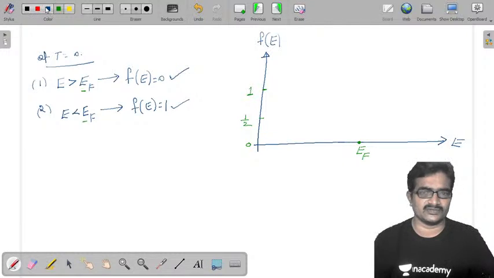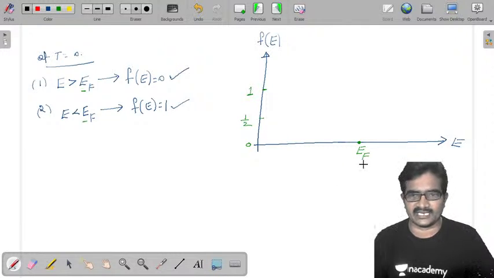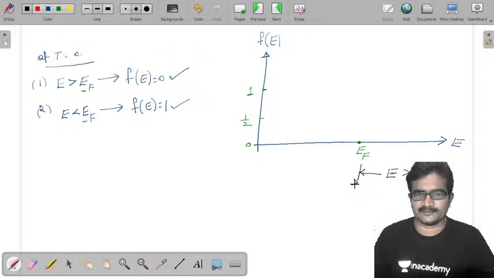Once you decide EF, based on that I am going to divide this into two parts. During this region your E value is greater than EF, and during this region E is less than EF.